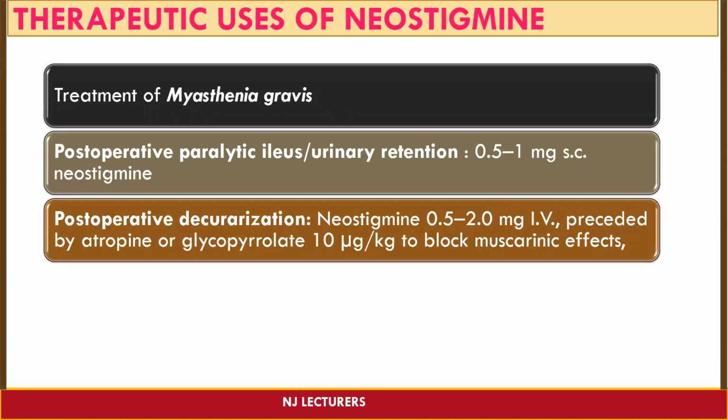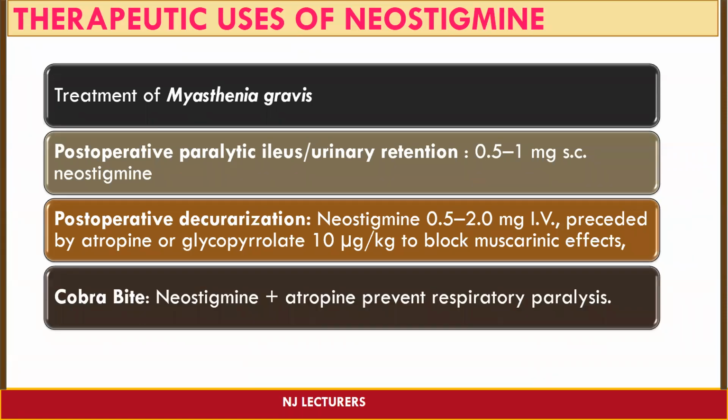And also for post-operative decurarization, here we are using neostigmine in the dose range of 0.5 to 2 mg IV, preceded by atropine or glycopyrrolate 10 microgram per kg to block the muscarinic effect. And lastly, it is used for the treatment of cobra bite also. Here, neostigmine plus atropine both are going to prevent the respiratory paralysis.